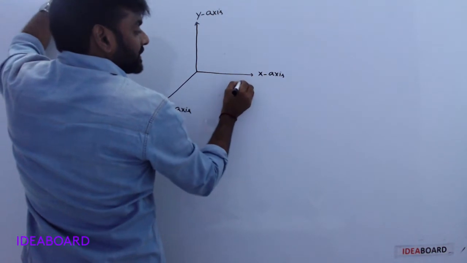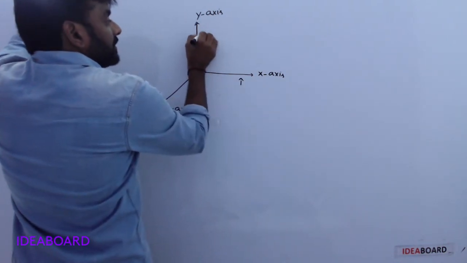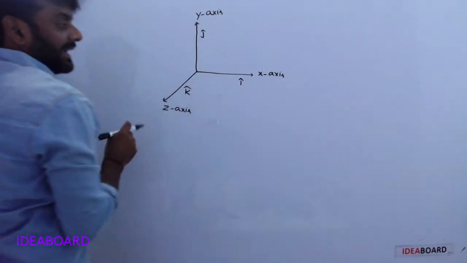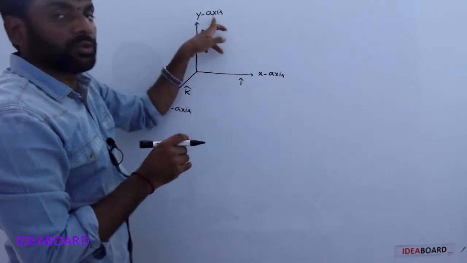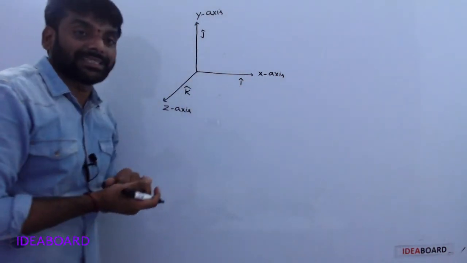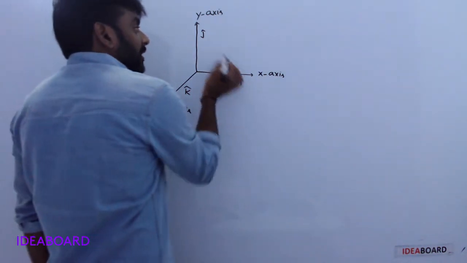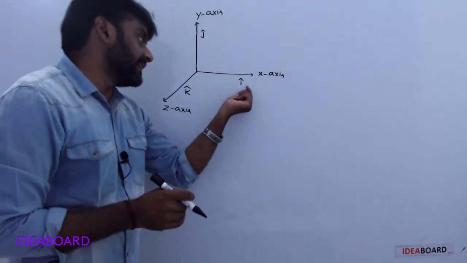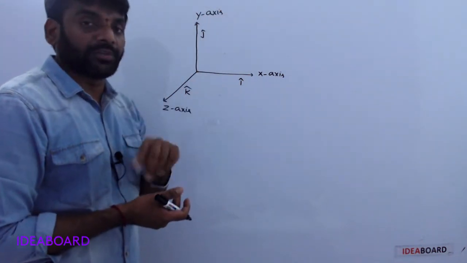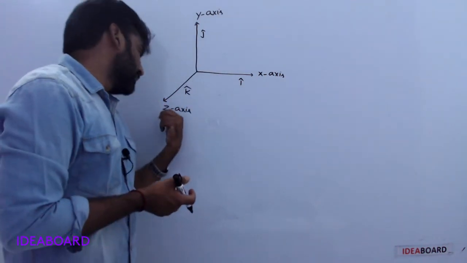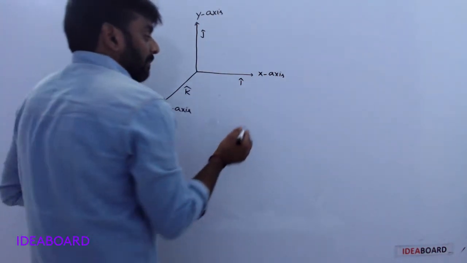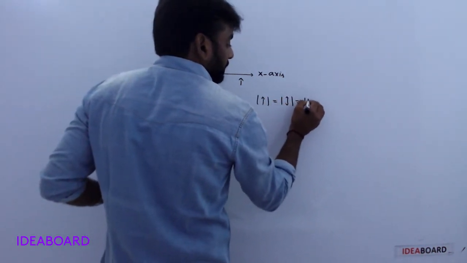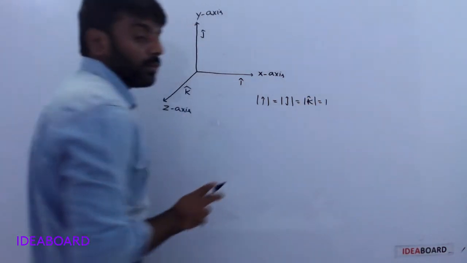The positive x-axis is i cap, the y-axis j cap, the z-axis k cap. Okay, these are the unit vectors. The x-axis is represented with one unit vector, that is i cap; the y-axis with j cap; the z-axis with k cap. The magnitude of all these vectors is equal to 1.